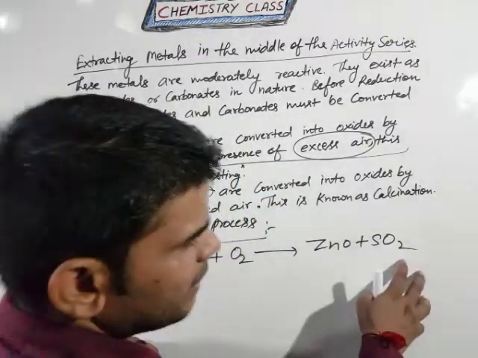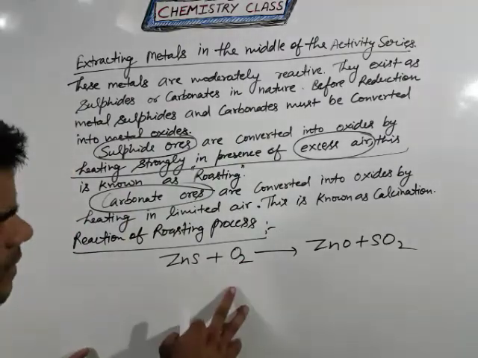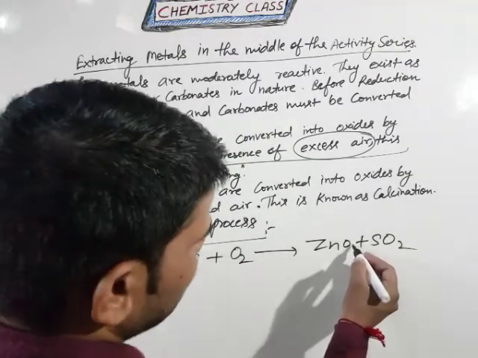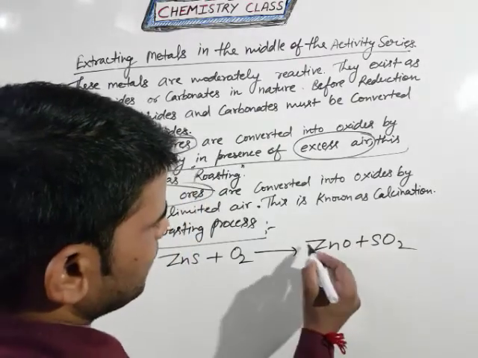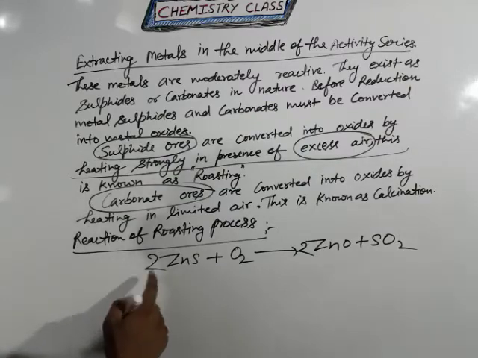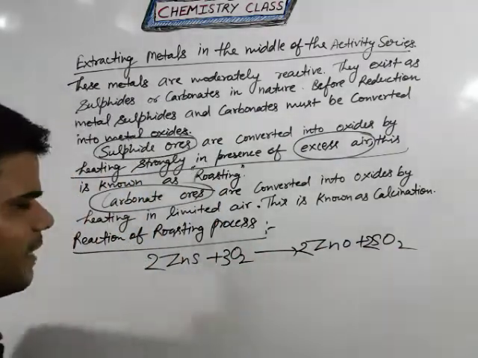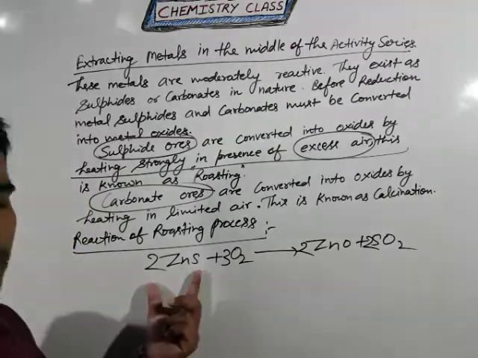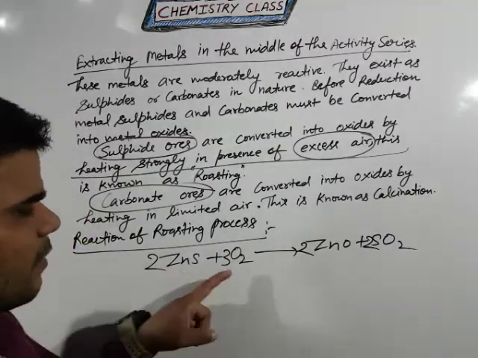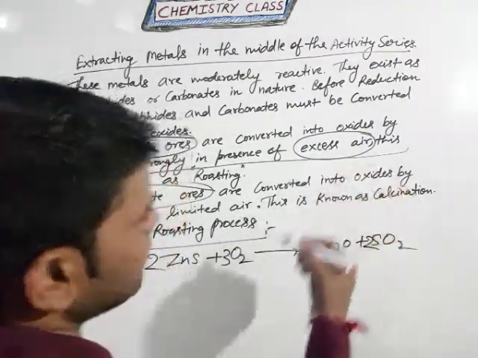Clear? Sulfur dioxide gas. So in this case you can see the requirement of oxygen is excess, because the oxygen is 1, which is an odd number, so multiply to make it even. Also the sulfur is 2. So as compared to the metal sulfide, the oxygen amount is more. So the keyword is excess air.